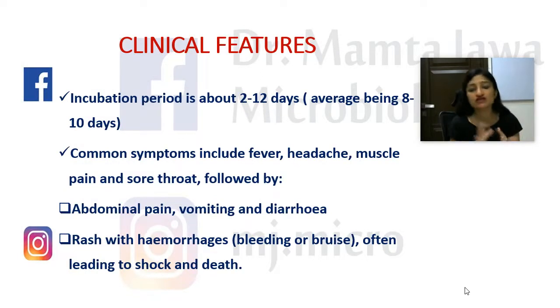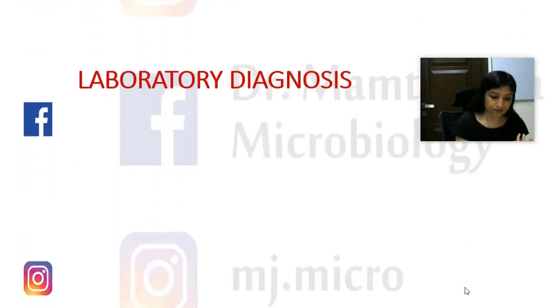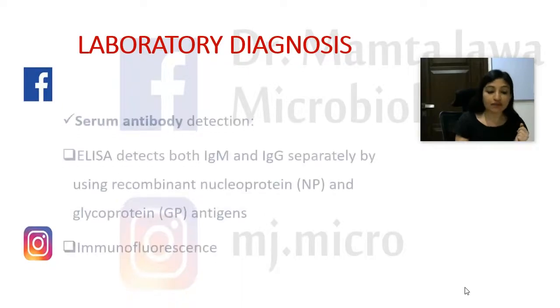Now, coming on to the clinical features, the incubation period is 2 to 12 days, the average being 8 to 10 days. All right. The common symptoms include fever, headache, muscle pain, and sore throat, followed by abdominal pain, vomiting, and diarrhea. And as I said in the beginning, these viruses are important causes of hemorrhagic fever. So expect rash with hemorrhage, and this can lead to sudden shock and death.